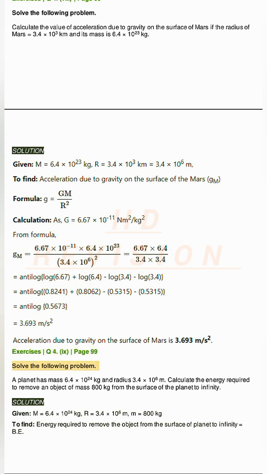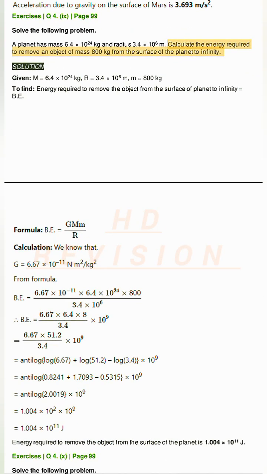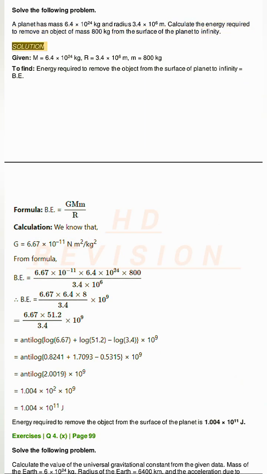Exercises Q4. B page 99. Solve the following problem. A planet has mass 6.4 times 10²⁴ kg and radius 3.4 times 10⁶ meters. Calculate the energy required to remove an object of mass 800 kg from the surface of the planet to infinity. Solution.